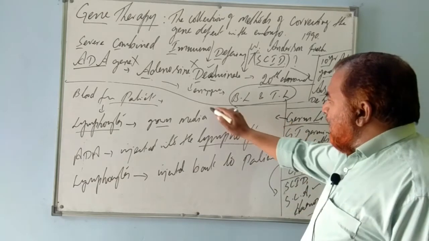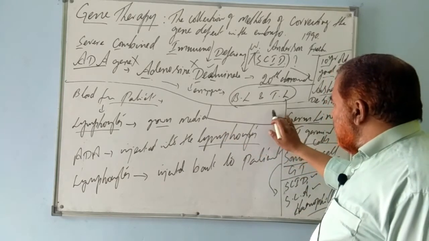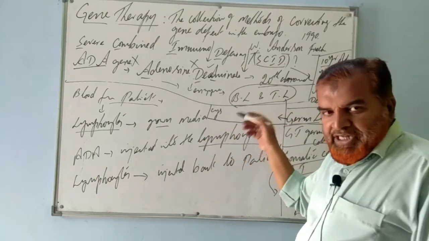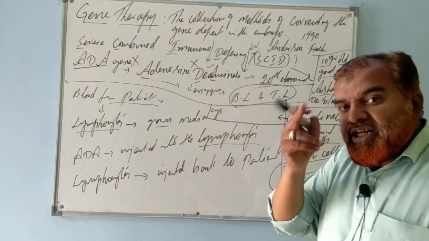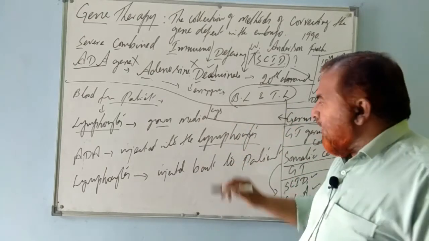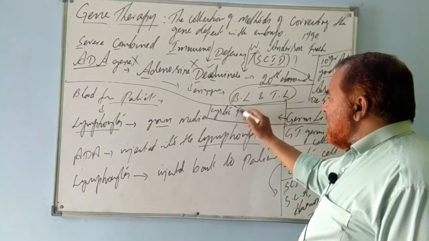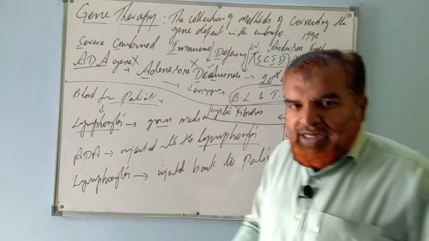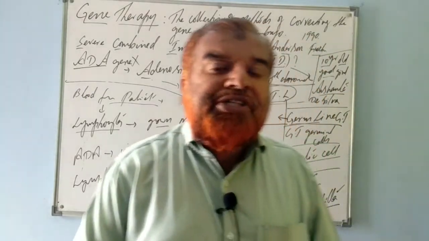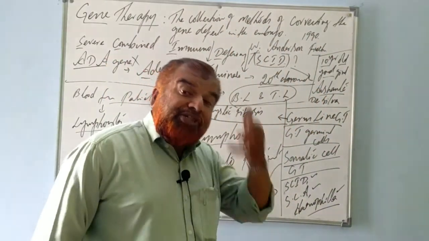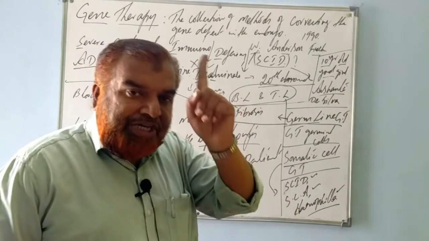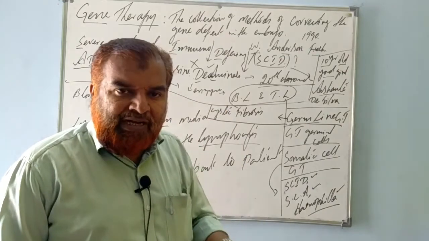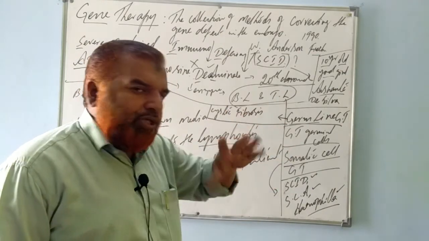By germinal gene therapy, one disease you might have studied in many first year chapters: lung disorder, cystic fibrosis. This is also a genetic disorder, a genetic defect, which you might have studied in the genetics chapter. This disease can be cured. Similarly, many genetic disorders, many genetic syndromes can be cured if detected at the embryonic level or at a very early stage, otherwise this therapy is not possible.